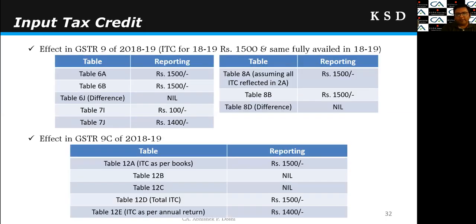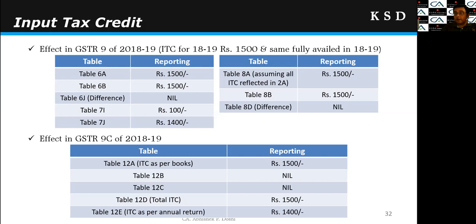Now let's come to what we will do in the 18-19 GSTR 9. Assuming the same 18-19 ITC is 1500 rupees, table 6A will give me auto-population of 1500, because ITC is 1500 only in this year. 6B will be 1500, so there is no difference in 6J. Now in table 7, specifically table 7I, there will be a total reversal of 100 rupees.